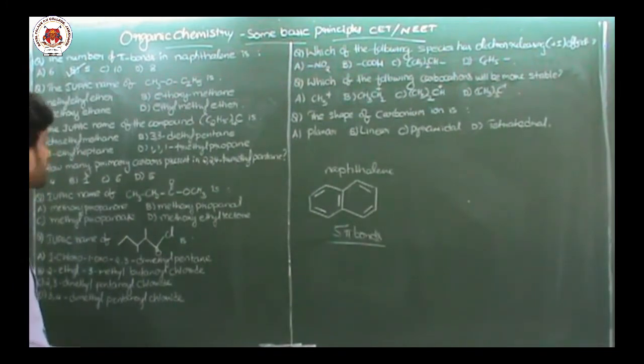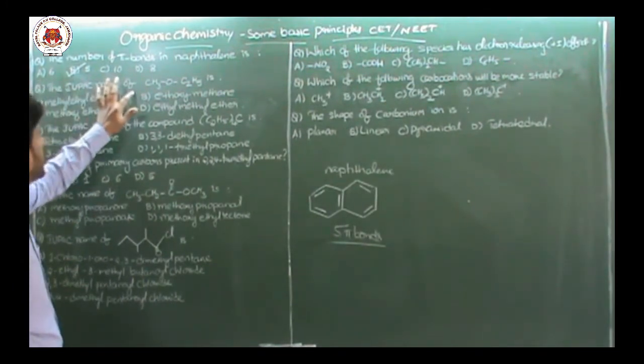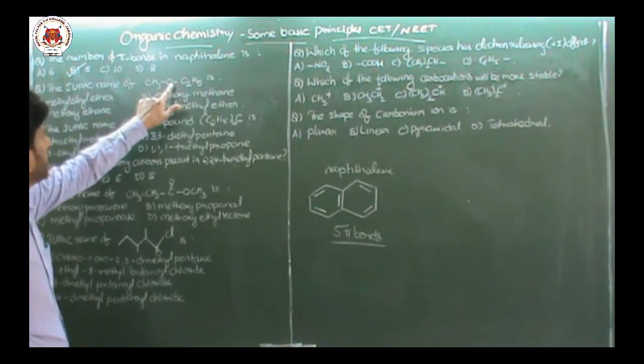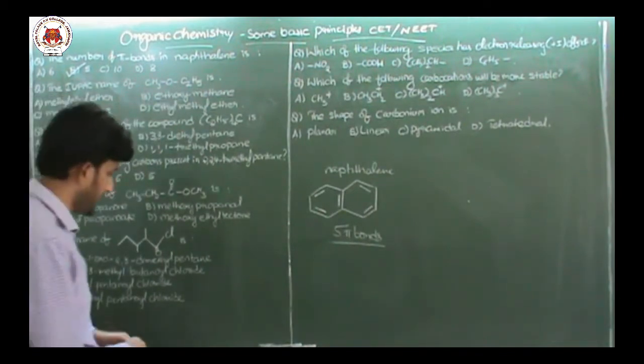Next question. The IUPAC name of CH3O C2H5 is.